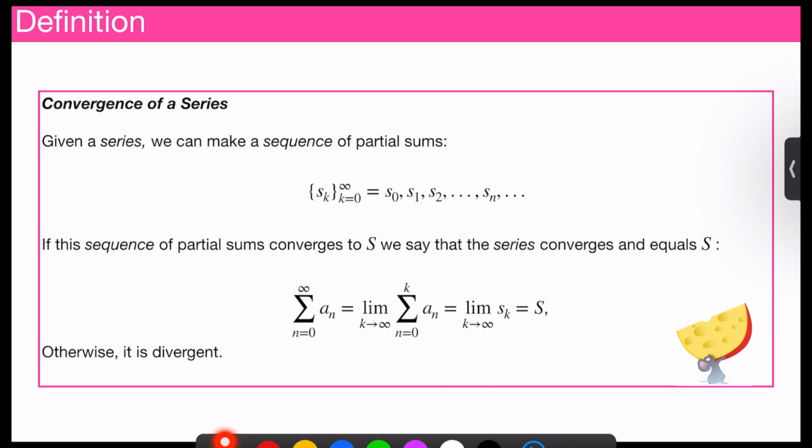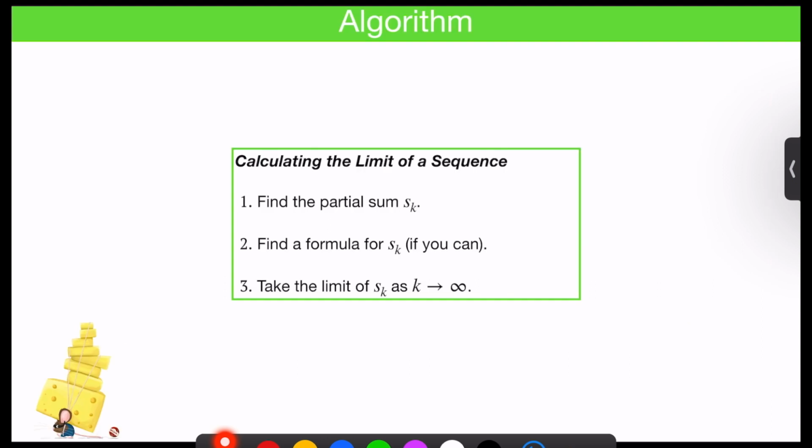So here is that all condensed down for you, and we say that if the sequence of partial sums doesn't converge, then the series is divergent. So our algorithm is that we find the partial sum sk, we find a formula for sk if we can, and we take the limit of sk as k moves to infinity.